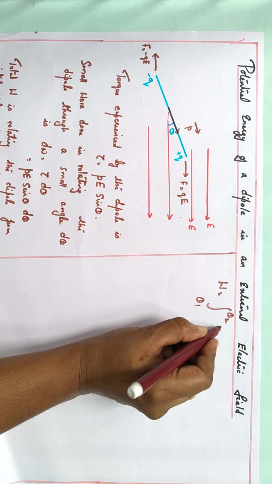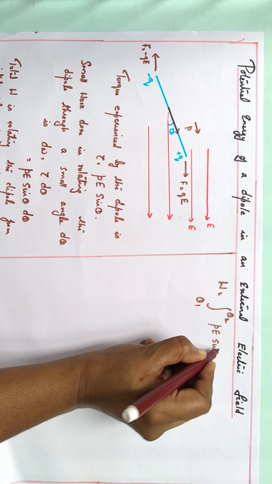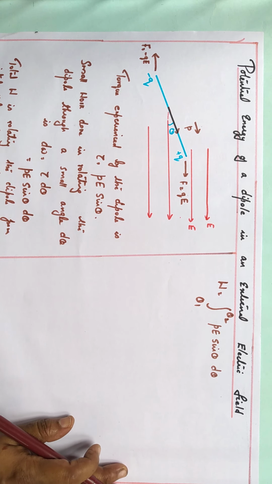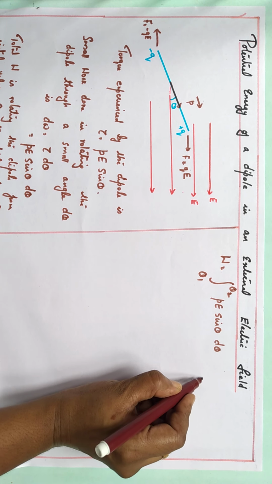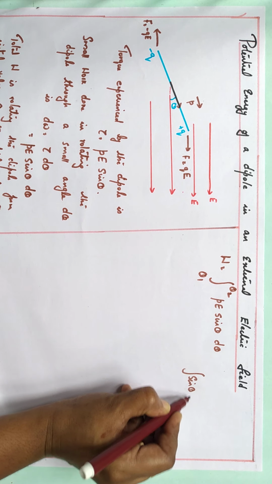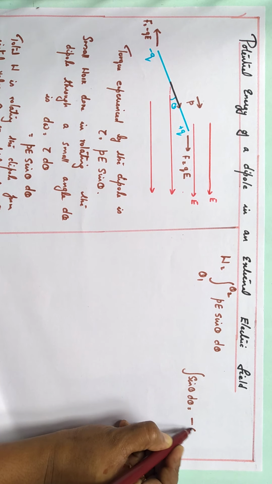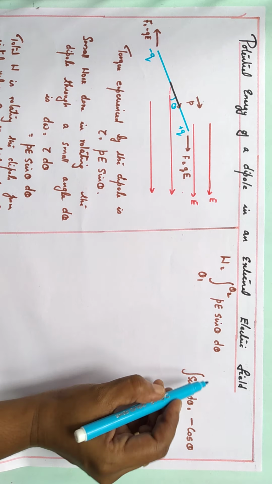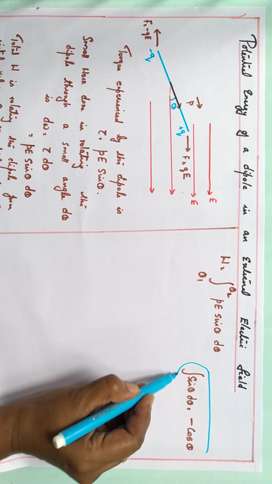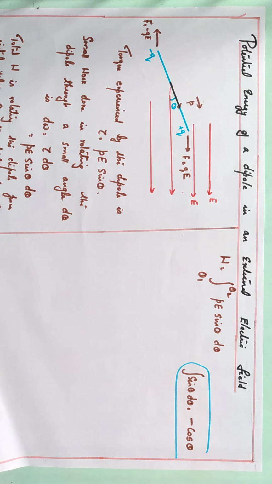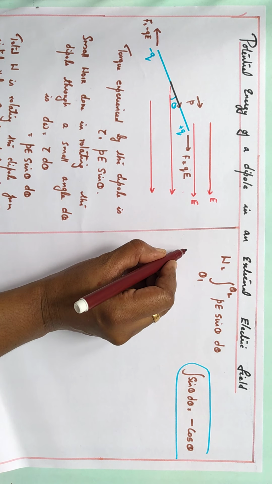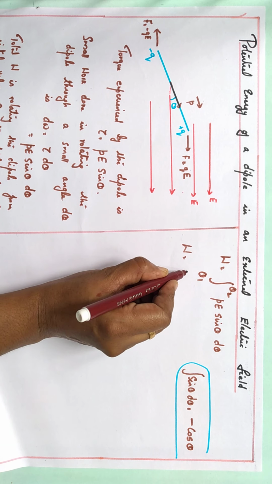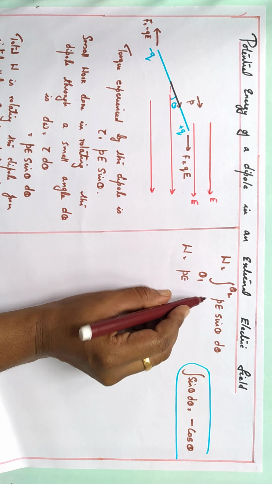We know dW equals PE sin theta d theta, and we have the formula: integral of sin theta d theta is minus cos theta. You will study integration in 12th standard maths. So the integral of sin theta d theta is equal to minus cos theta. Using that formula, we can write W equals integral of PE sin theta d theta, and PE can be taken outside.